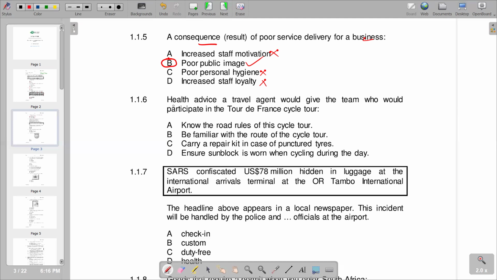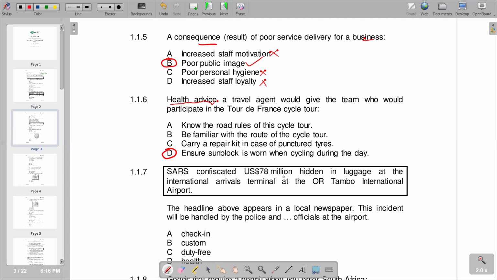So we are looking for a healthy advice, something that is going to protect the body. That is a health advice. So basically, if you look at the options that we are given, you'd see that if you go to D, ensure sunblock is worn when cycling during the day, this is protecting the body of an individual. So it becomes a healthy advice. So we have D as the correct response.